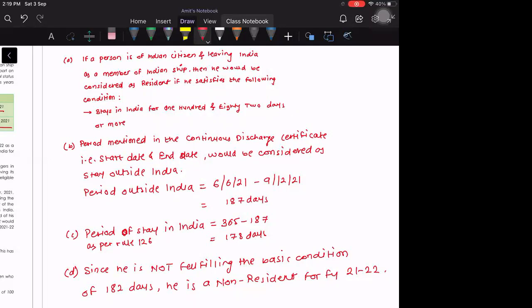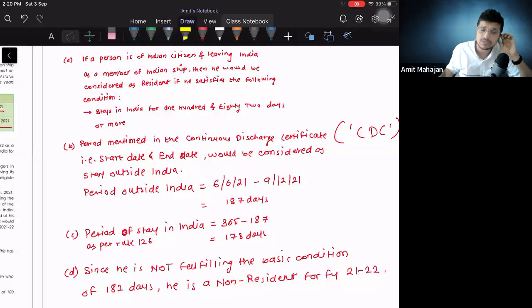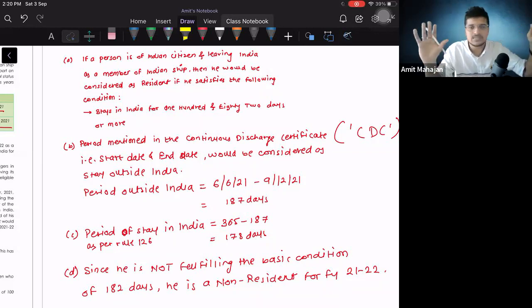सर अभी जैसे अगर हमको एग्जाम में टाइम कम रहा तो हम शॉर्ट फॉर्म यूज कर In the tax paper, what they see is, in the tax paper, they see whether your reasoning is correct or no. If your reasoning is wrong, and you should not jump on the conclusion directly, he's a non-resident, he's a resident. Why you are saying this is that person is a resident? Why you are saying that person is a non-resident? If you're able to justify this, you will get the answer, you will get the marks. Don't worry about it. But there should not be any connection gap. कि तूने कुछ ऐसे फैक्ट लिखा, उसके बाद सीधा कंक्लूजन लिखा. They know that you have not understood. तुक्का मार के आया तू.